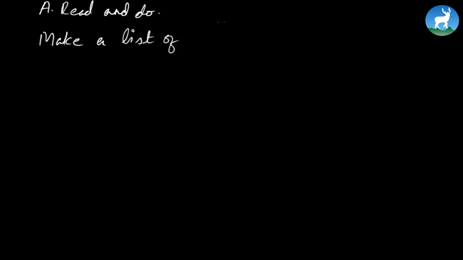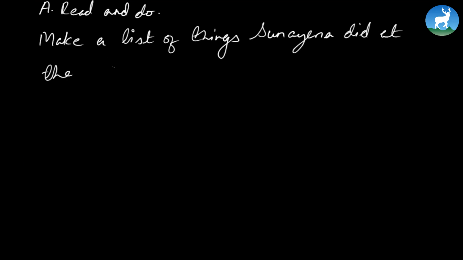Now it says number A, read and do. Make a list of things Sunaina did at the Vriddhashram. Now you've got to read the passage for this, and I want you to start the answer like this.